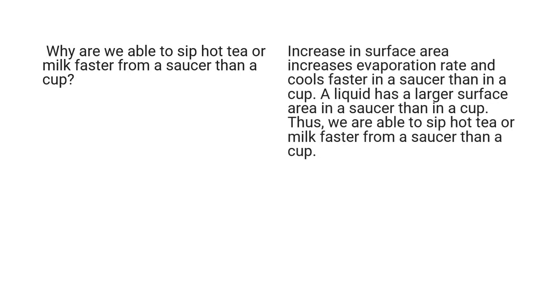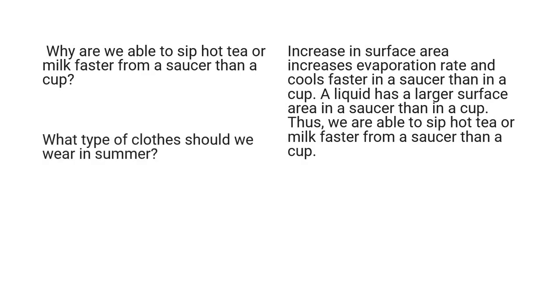Why are we able to sip hot tea or milk faster from a saucer than a cup? Increase in surface area increases evaporation rate and cools faster in a saucer than in a cup. A liquid has a larger surface area in a saucer than in a cup. Thus, we are able to sip hot tea or milk faster from a saucer than a cup.